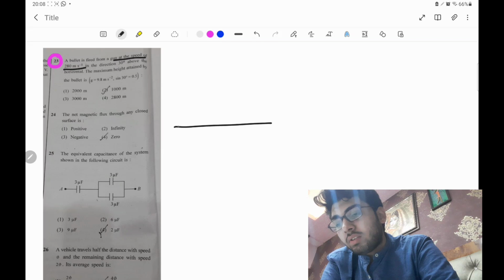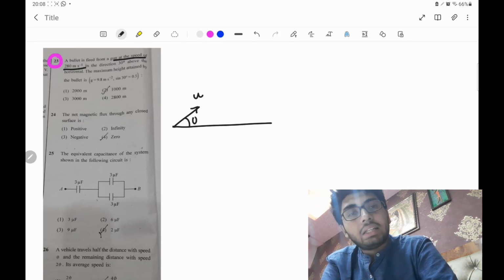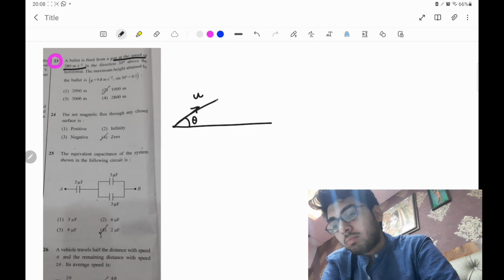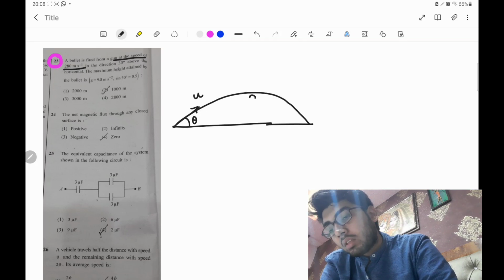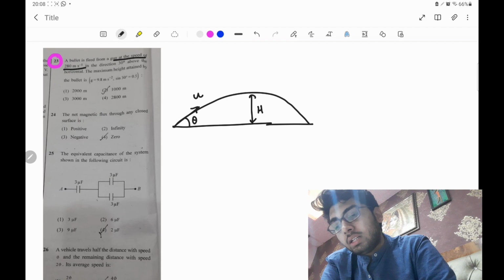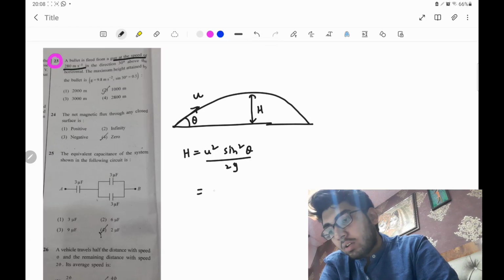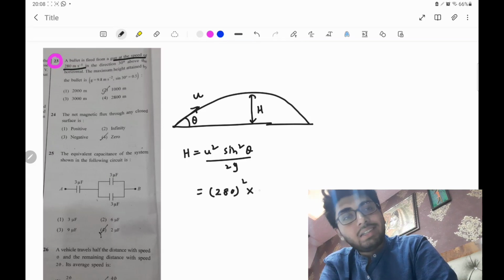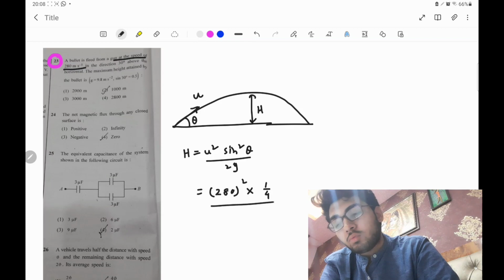projectile velocity. So if a particle is projected with a velocity u making an angle theta with the horizontal, the maximum height attained by the particle is simply calculated according to the following equation: u square sine square theta by 2g. Just put the values. So u is 280 whole square, sine square 30 degree, that means half square, so that is coming out to be half, 1 by 4.